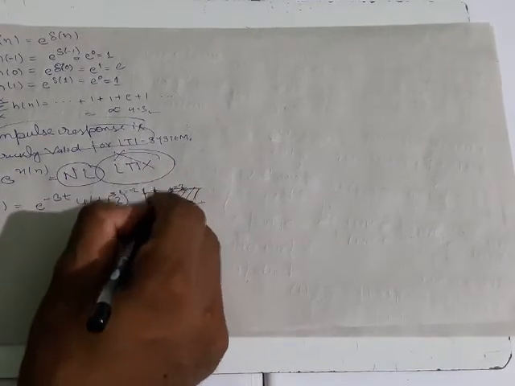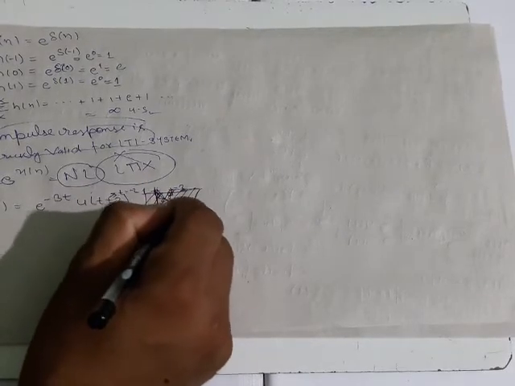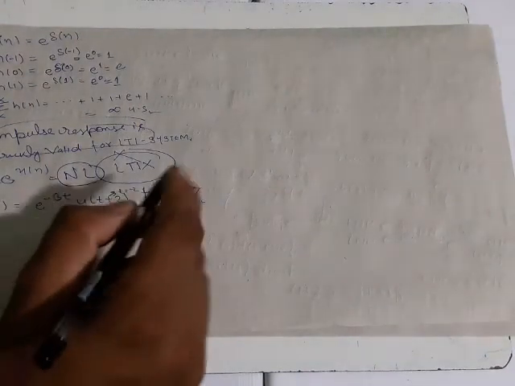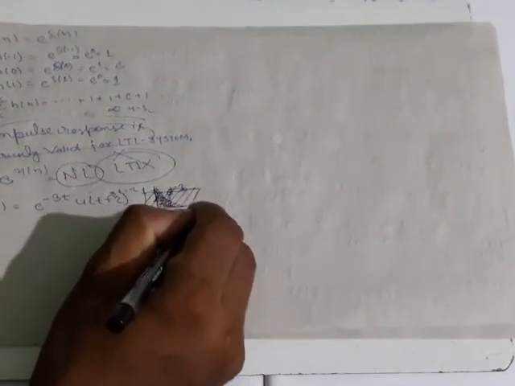So this signal is there and this signal is this. It is a two-sided signal. So it is a non-causal type of signal, okay?